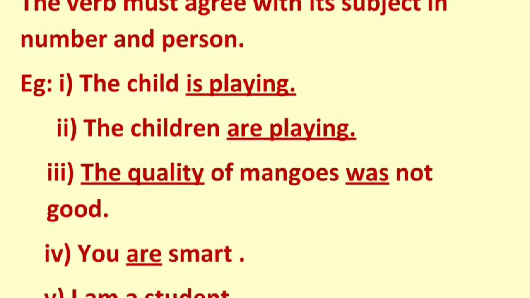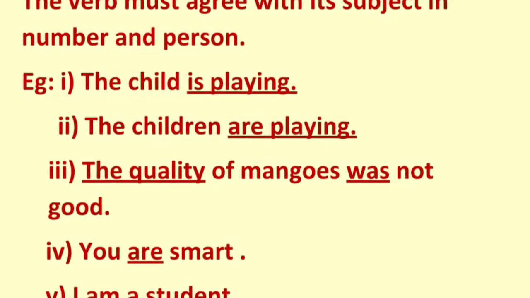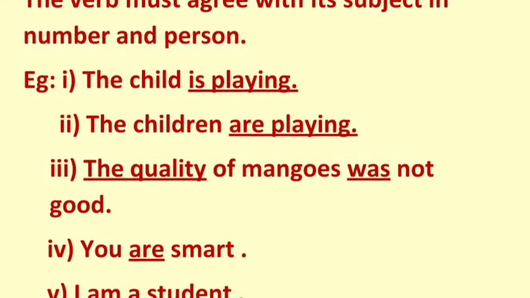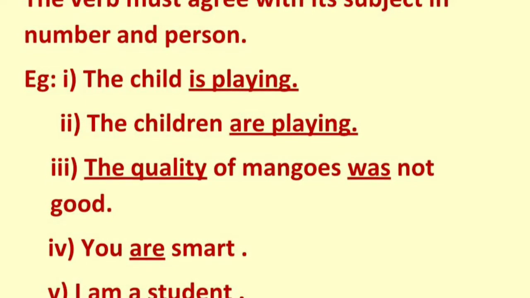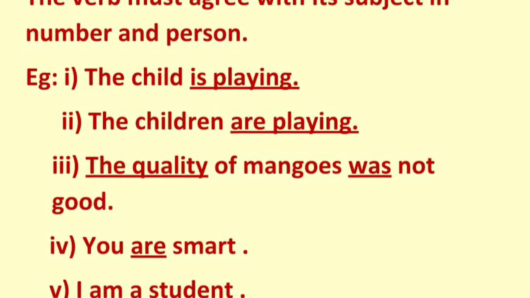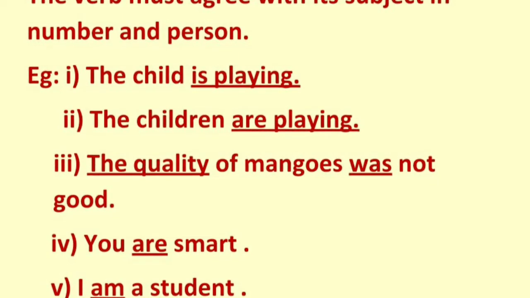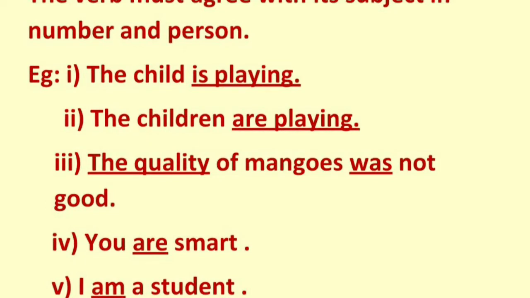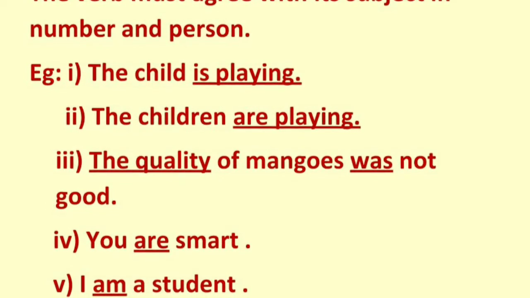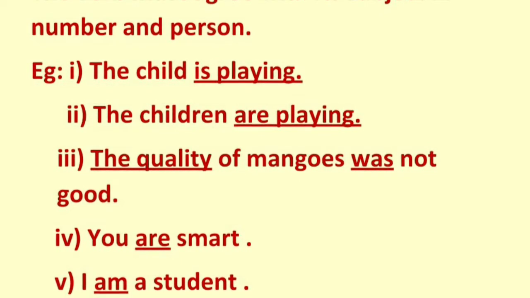Now coming to the third example, the quality of mangoes was not good. This sentence can be a little confusing because we have the word mangoes. So some of us may tend to get confused and we can write were in place of was. But the subject here is the quality which is singular. So we will write was. So the quality of mangoes was not good.